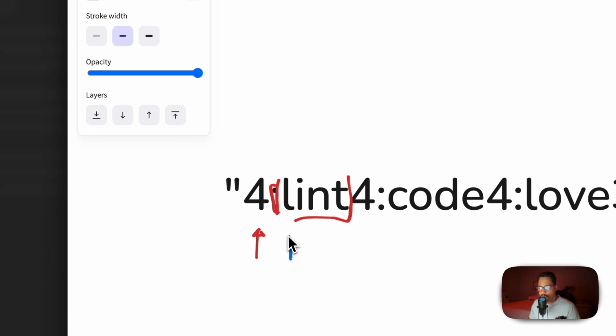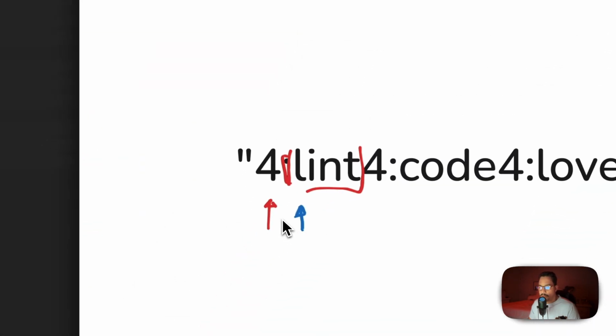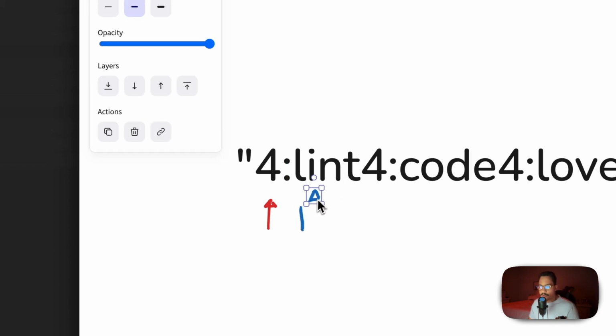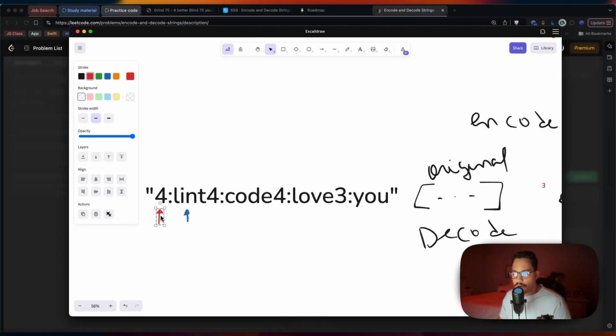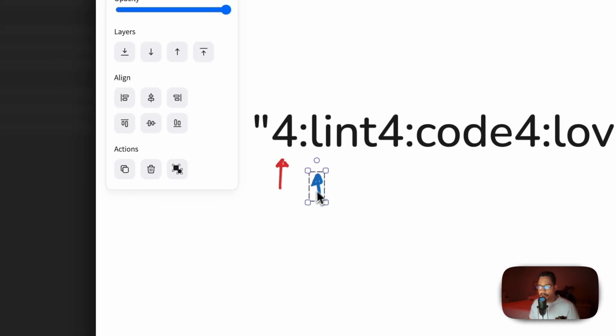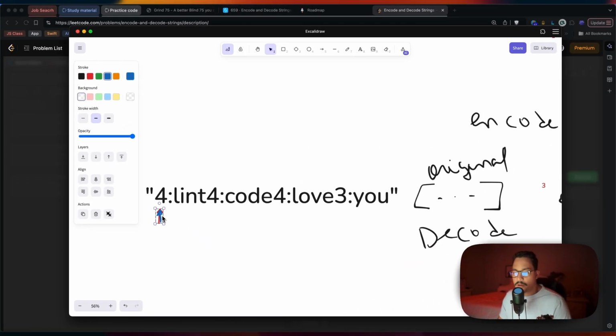We're gonna just have a little pointer here. And what we're gonna do, well, we have to find a couple things. First, I guess I gotta group these things here. So we have to find the beginning of the string and grab the length. So we start here with our first pointer, and we start this pointer here also because we want to iterate from here to find the delimiter, which would be this one.